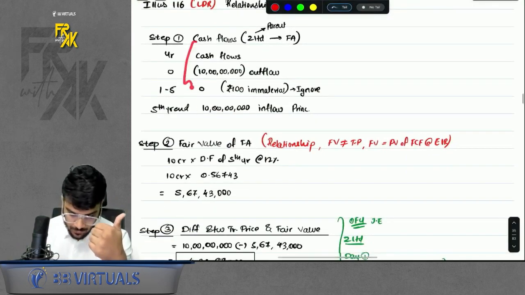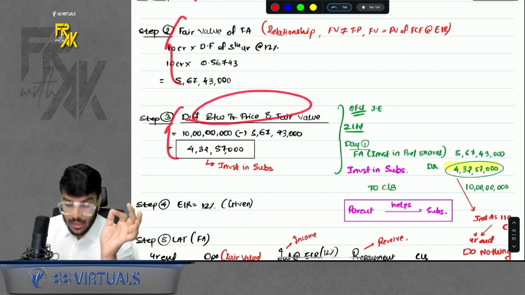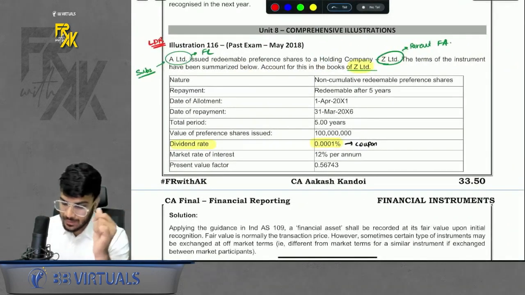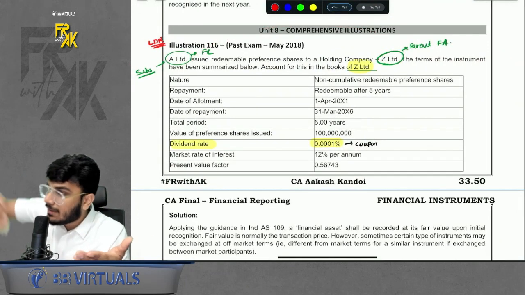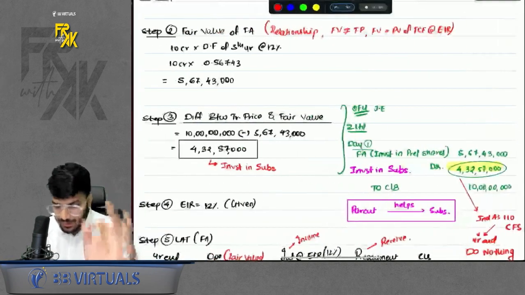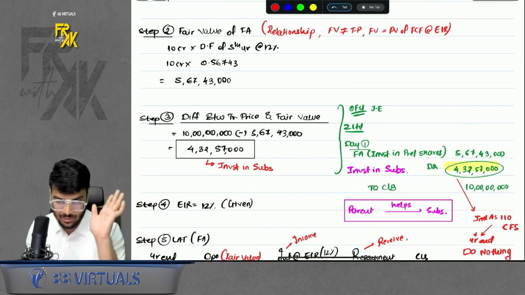Step 1, cash flows. Step 2, fair value. You will compute the fair value. Step 3, difference. Now, what will you account for the difference as? If the relationship is of parent subsidiary, where the parent is helping the subsidiary, how come parent is helping? Because parent is giving the money to subsidiary at a lower dividend rate. So parent is helping subsidiary. Whenever the parent helps subsidiary, it is called an investment in subsidiary. We already discussed the logic also behind this, right?